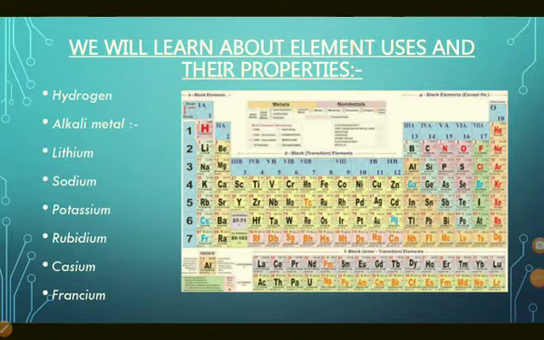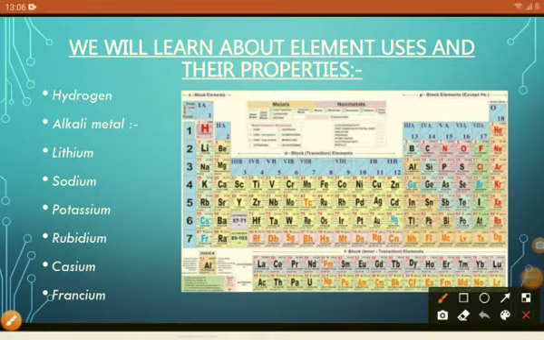We will learn about elements, their uses and properties. Like hydrogen, and the alkali metals: lithium, sodium, potassium, rubidium, calcium and francium. Now in this periodic table, I will show you hydrogen, lithium, sodium, potassium, rubidium, calcium and francium.